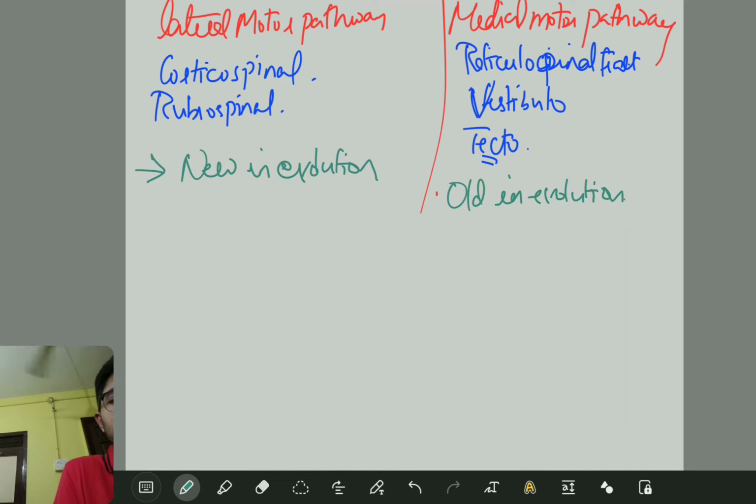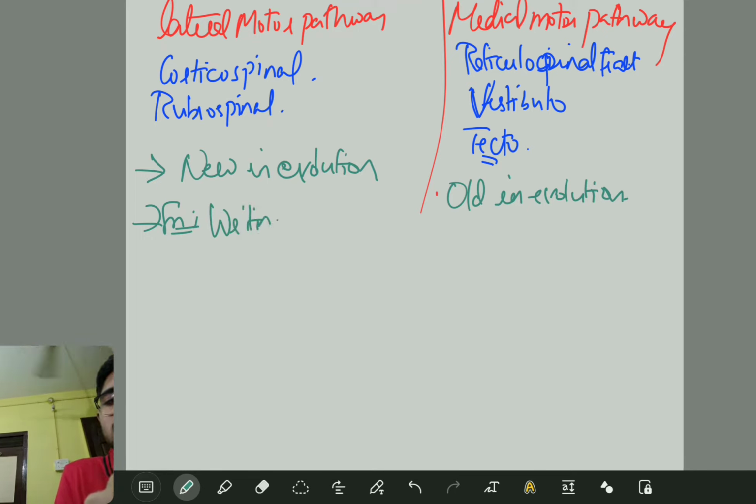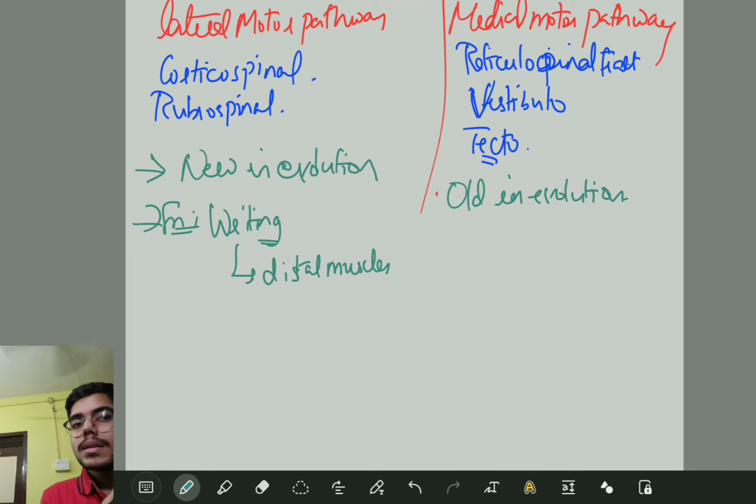Okay. This is not important. What is the function of the lateral motor pathway? Listen carefully. The function of the lateral motor pathway is that if you are taking notes, you have to keep on writing. Writing is a very important function of your lateral motor pathway. This writing is nothing but you are using most of your distal muscles. If you use distal muscles, then we call it